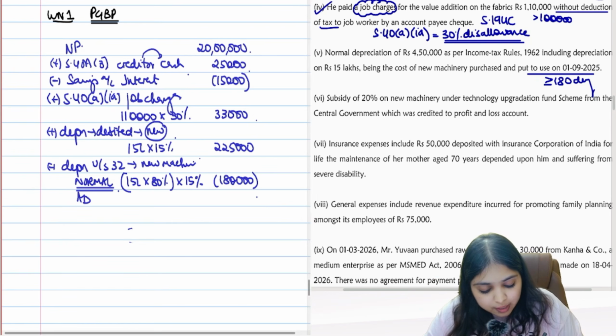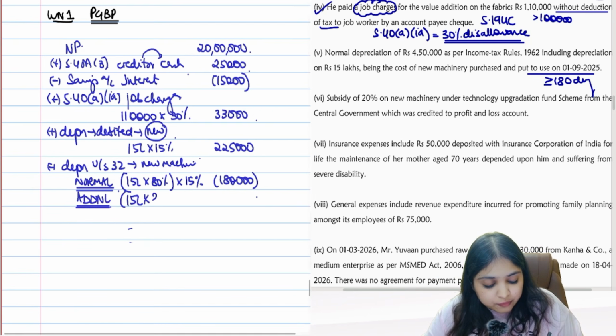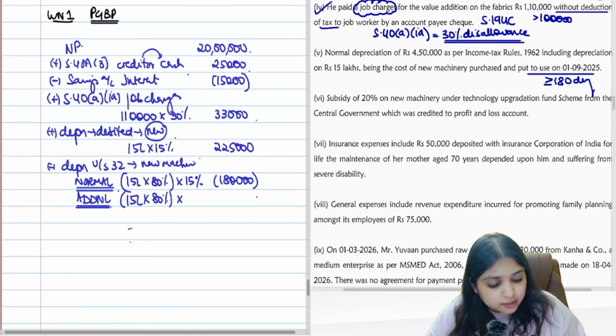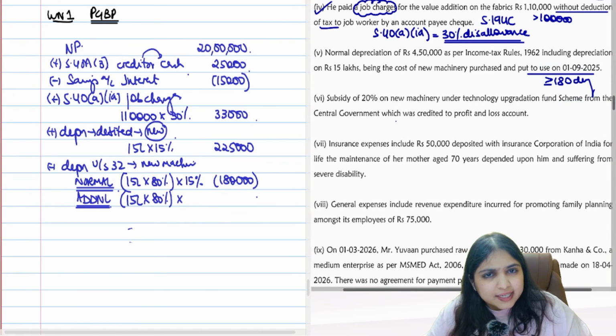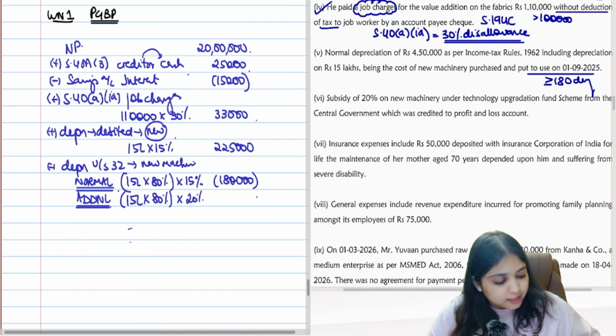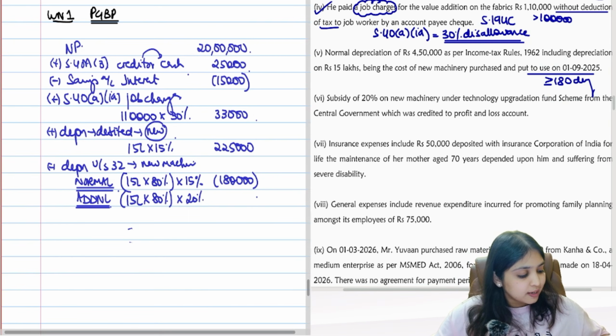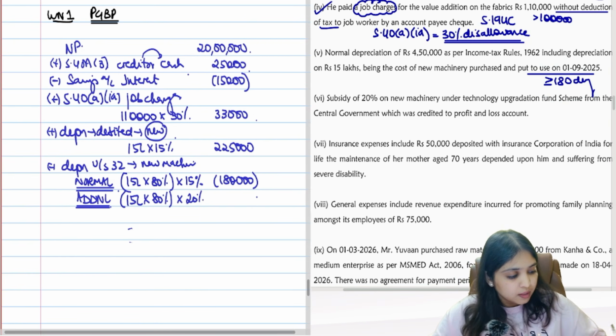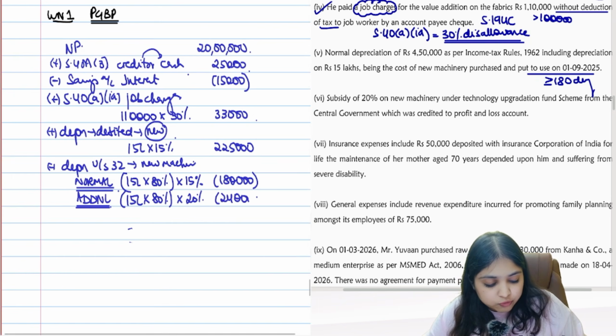So now I will come to additional depreciation. Same thing, 15 lakh into 80%. This is the amount that will enter into the block. What's your additional depreciation rate? Put to use at least 180 days guys. So full 20% additional depreciation you will give me. That will work out to how much? That will work out to 2,40,000 rupees.